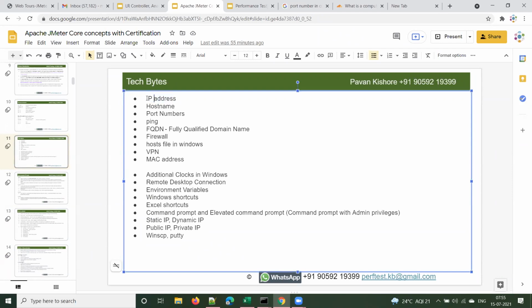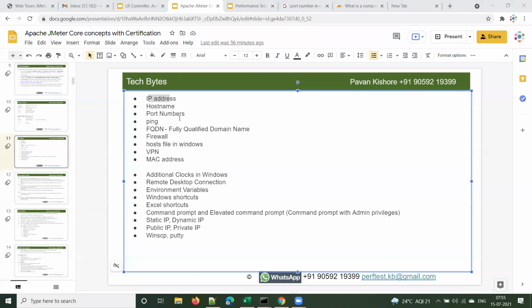Everyone needs to know the first thing: how to find the IP address of your machine, the host name of your machine, and the port number. You need to understand what a port number is, what the ping command is, what FQDN (fully qualified domain name) is, and what a firewall is. I hope everyone knows about the IP address. How do you check it?